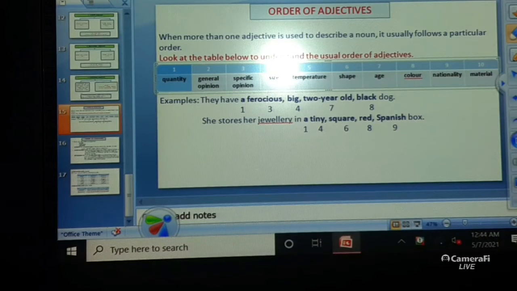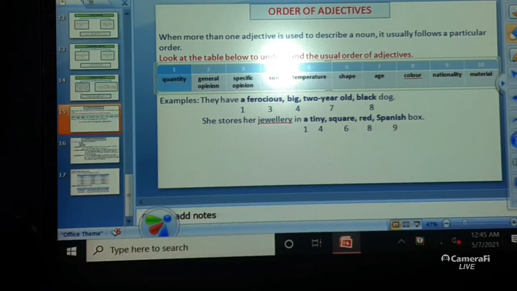The next topic that you have is order of adjectives. When more than one adjective is used to describe a noun, it usually follows a particular order. So over here, this means when in a single sentence you have more than one adjective being used to describe one particular noun, then those adjectives need to follow one particular order.